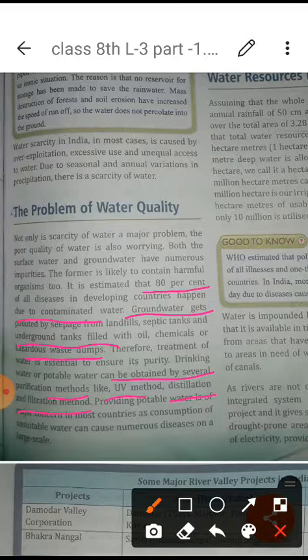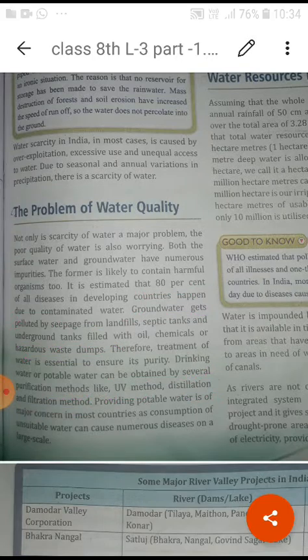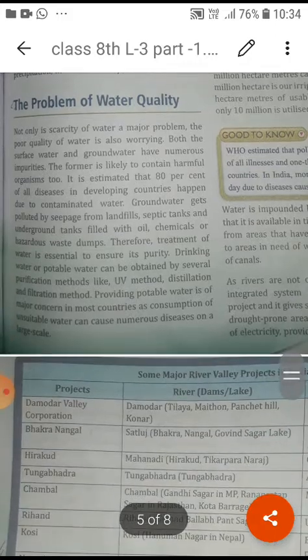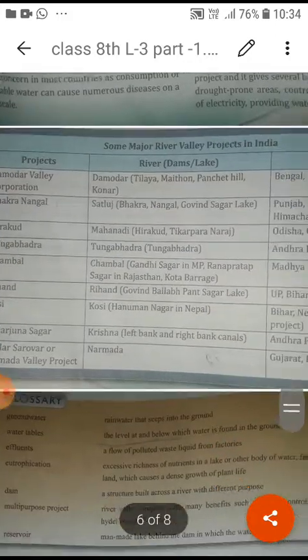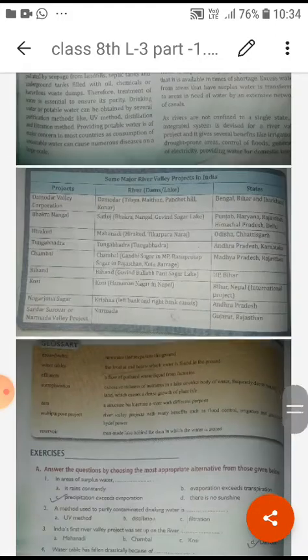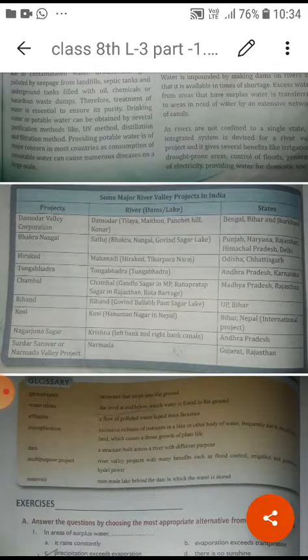It will be a great and dangerous problem for us, for human beings, and in the coming generation it will be totally spoiled, and we can't even get the 1% that is suitable for drinking water. So it is our duty to keep the water safe, and we are supposed to have some kinds of activities by which we can keep it safe and pure.